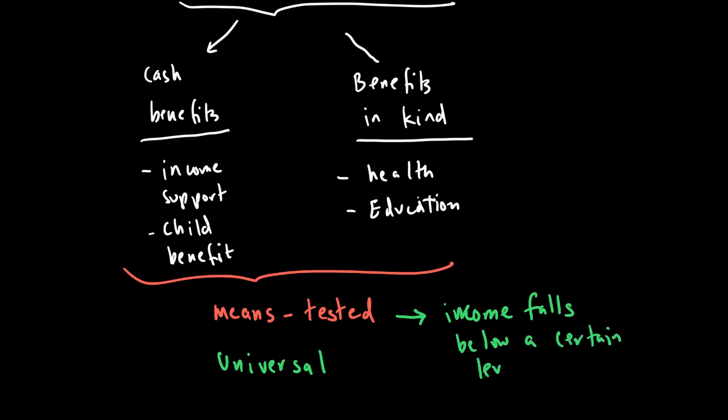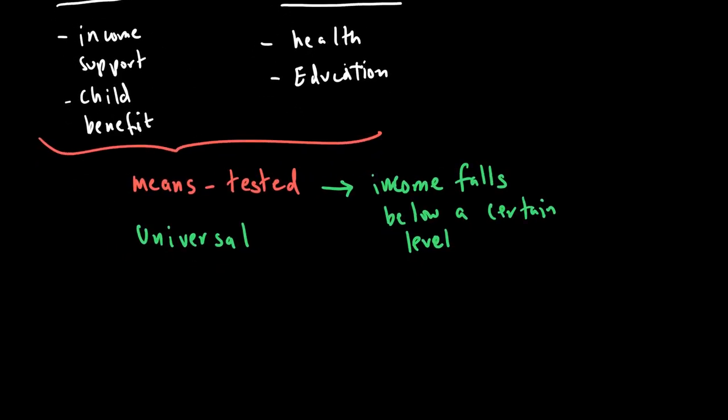If my income is at a particular level and then it falls, I may qualify for a means tested benefit. Let's say my income was 2,000 rupees and suddenly it falls to 1,000, and the government may believe that 1,000 is too low, so it could be means tested because your income has fallen below a particular level.